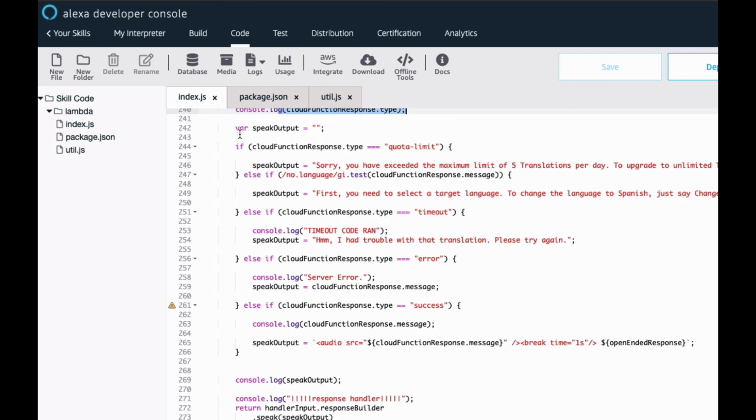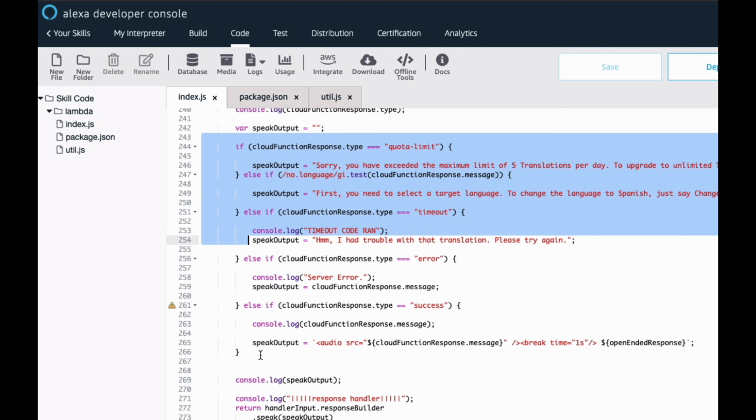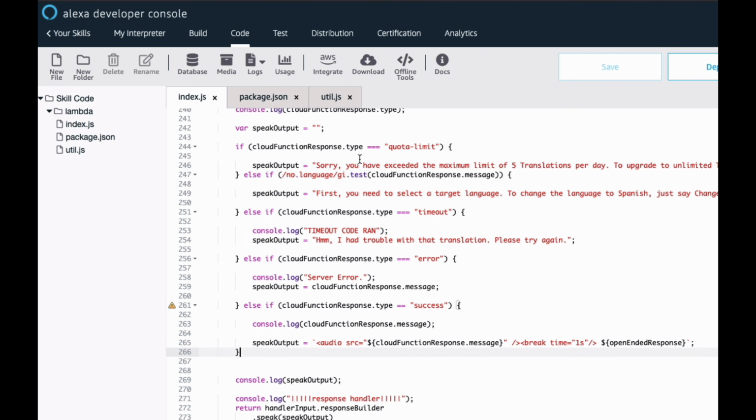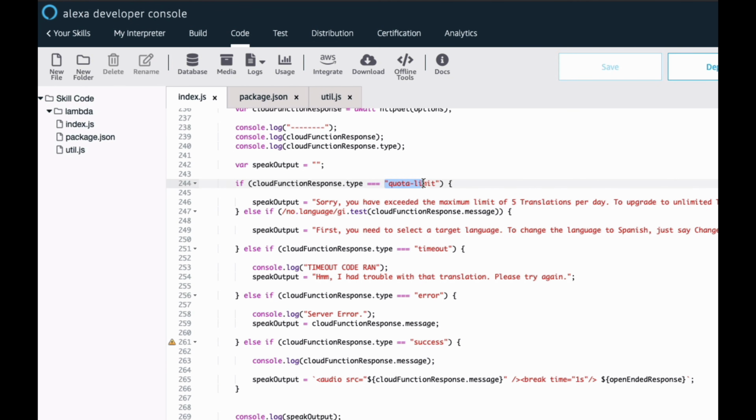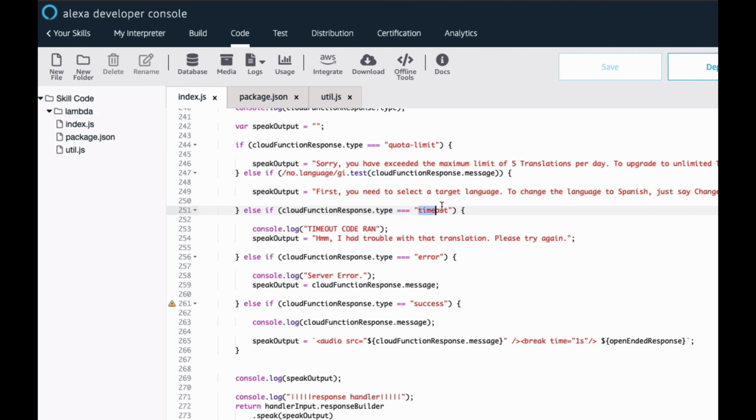So now I have a little bit of logic here. And this is the same logic I showed you before, which is we want to handle those different scenarios. The first scenario is there was a quota limit, in which we want to prompt the user and say, hey, you made 5 queries today. So if you want to keep making queries, you got to buy the upgraded unlimited translations. Otherwise, wait till tomorrow and you'll get 5 more queries. The second is if it's a timeout. And then there's the error scenario, and then there's the success scenario.